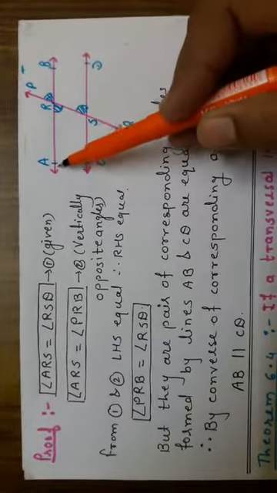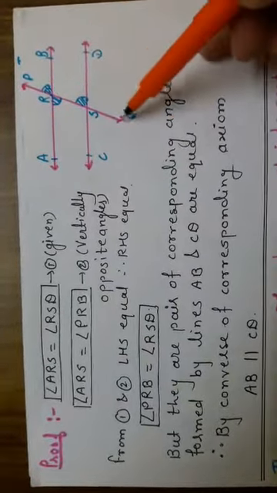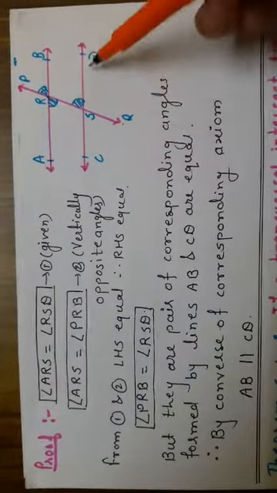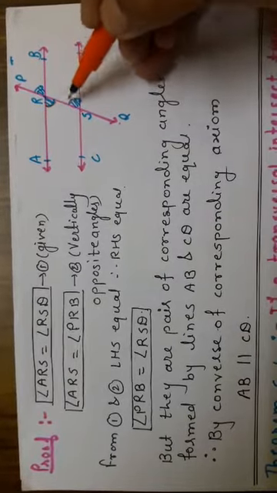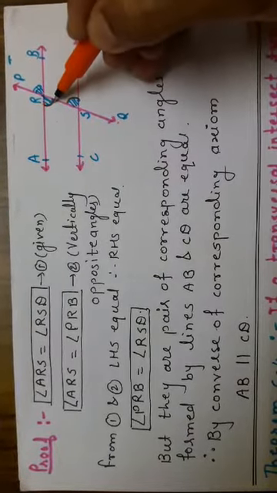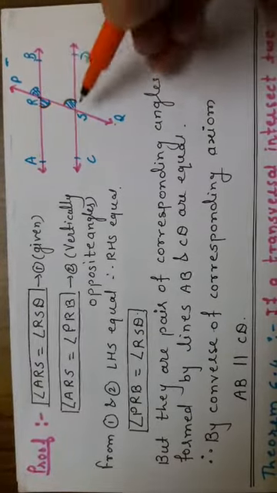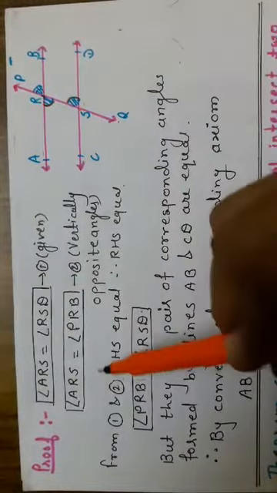For that we have to draw the diagram. AB is parallel to CD and PQ intersects AB at the point R and CD at the point S. And what they had given, one pair of alternate angles is equal, means ARS is equal to RSD. It is given, in the proof we had written.